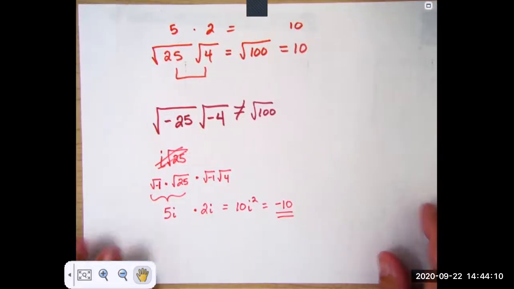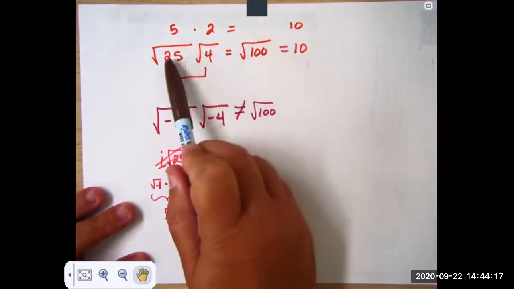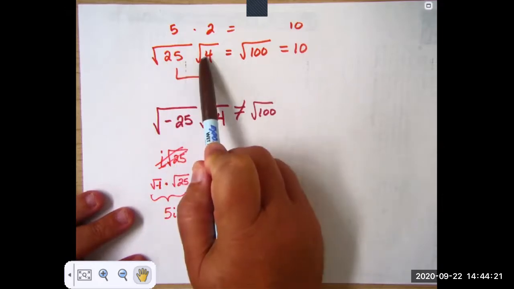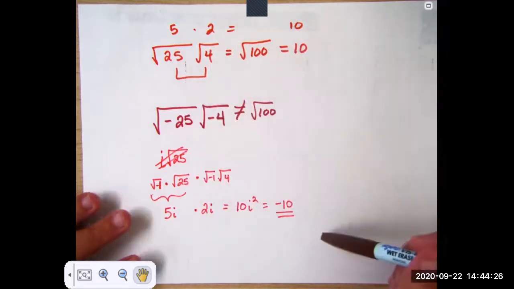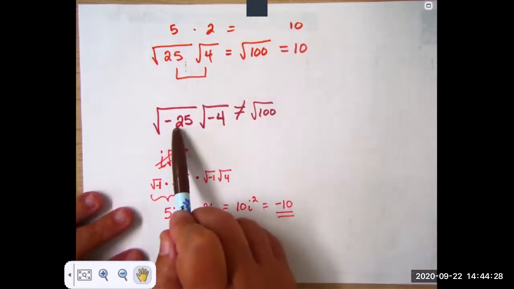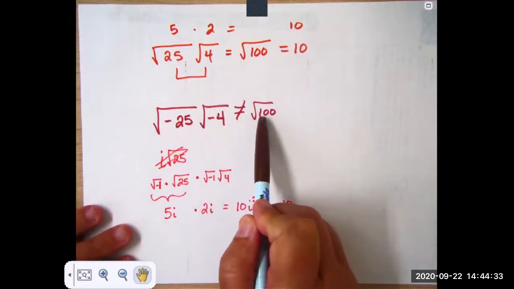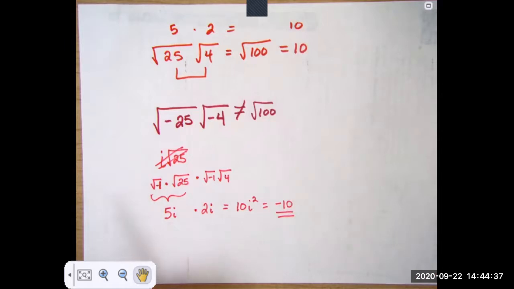Now, just to show you, the square root of 100, you can factor that into the square root of 25 times the square root of 4. You can see that's 5, that's 2, that's 10. Everything works out pretty. But the square root of negative 25 times the square root of negative 4 is not the square root of 100. Multiplying under the radical works great for real numbers. With imaginary numbers, we have to be a little more careful.